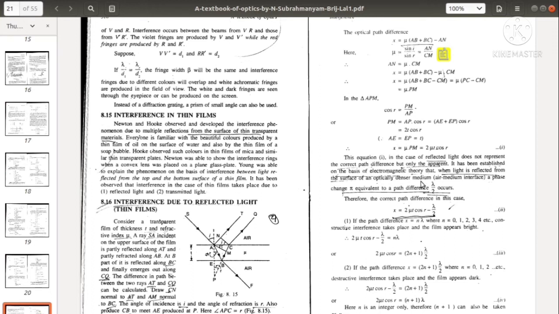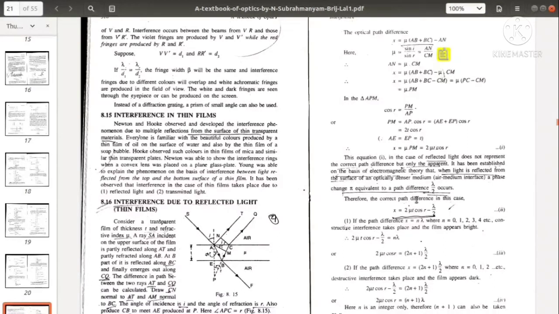When light is reflected from the surface of an optically denser medium, its phase changes by pi, which is equivalent to a path difference of lambda by 2. A complete cycle represents 2 pi or lambda, so pi is equivalent to lambda by 2.